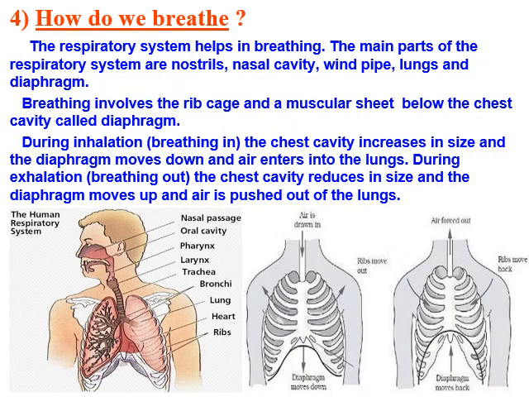Mechanism of breathing, or how do we breathe? The respiratory system helps in breathing. The main parts of the respiratory system are nostril, nasal cavity, windpipe, lungs and diaphragm. Breathing involves the rib cage and the muscular sheet below the chest cavity called the diaphragm.